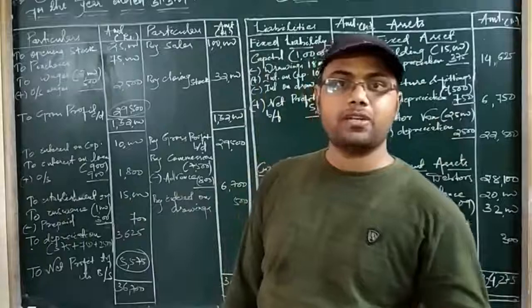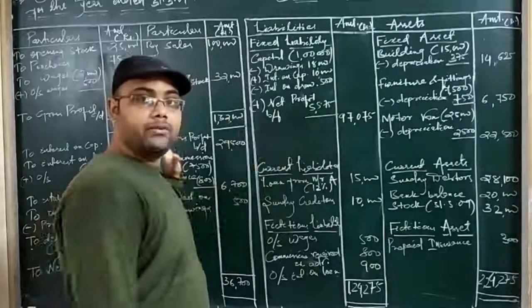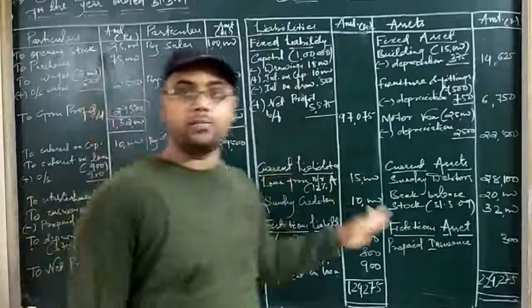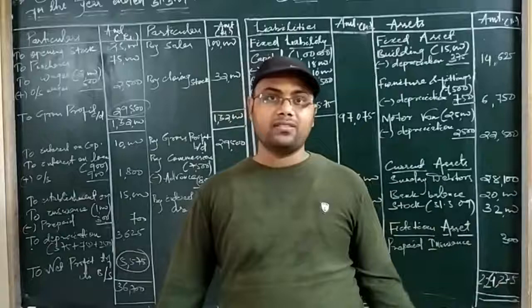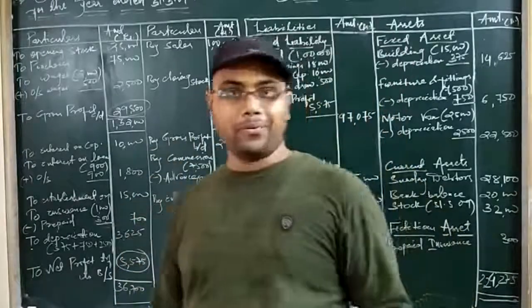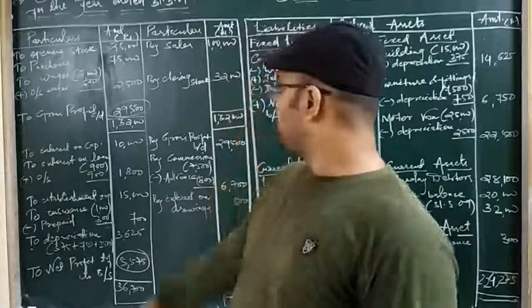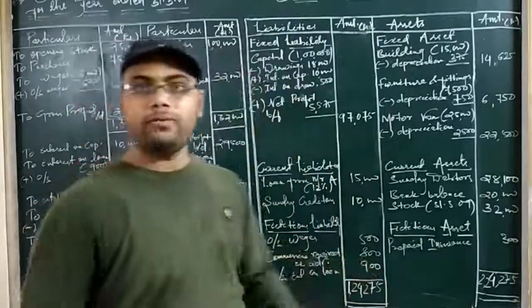Then those adjustments, you have to see whether they are taken to the two financial statements or not. If you don't take the adjustments to the two financial statements, you won't get the correct answer like gross profit, net profit, or the balance sheet total. So here, we got the correct answer. As we can see in the question, the gross profit, net profit and the balance sheet total is correct,